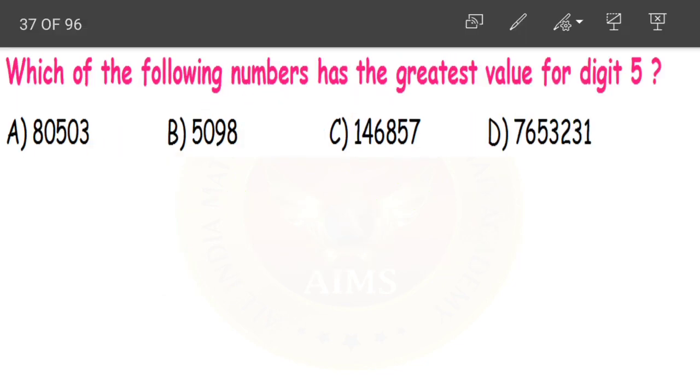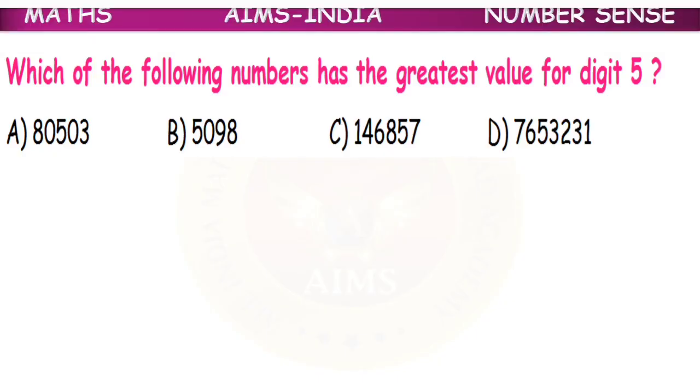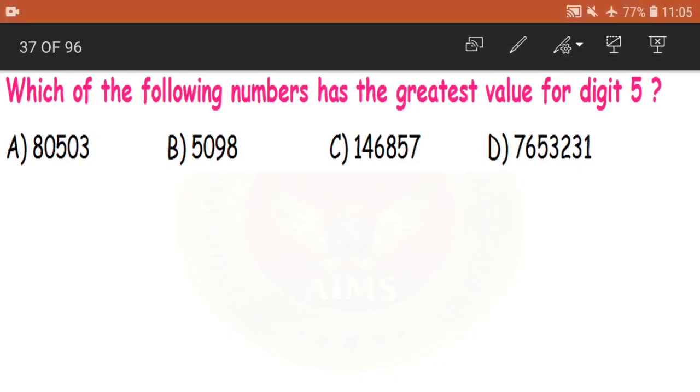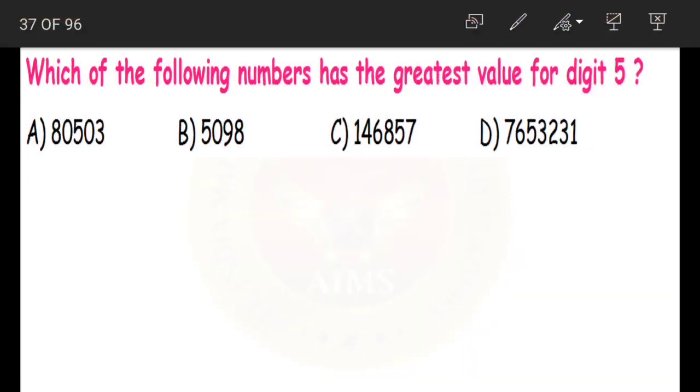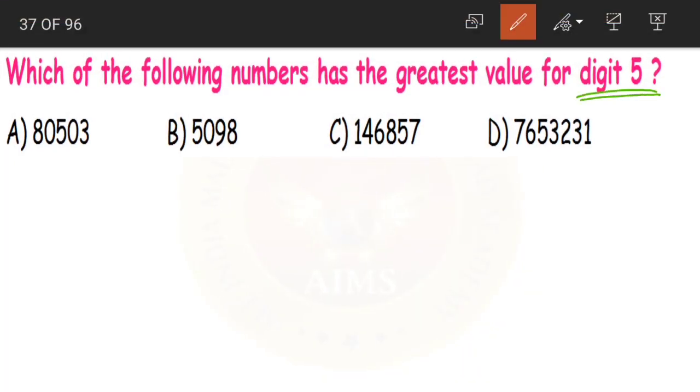Next question, which of the following numbers has the greatest value for digit 5? See, greatest value for digit 5. Now first let us find out the place in which 5 is in the given numbers. Here it is in hundreds place, here it is in thousands, here it is in tens, and it is in 10,000s.